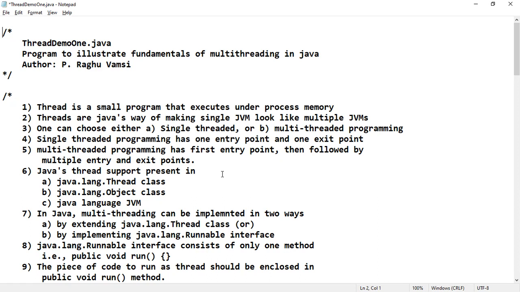So before moving on to the programming aspects, let us recall the important points, and I have made some important points here. You must remember these points for doing this multi-threaded programming in Java. The way of remembering these points is also very important.